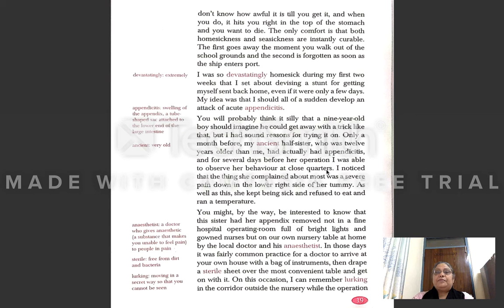Only one month before, he had seen his ancient half sister, who was 12 years older than him, suffering from appendicitis, and he had observed her behavior at close quarters. He had observed how much pain she was having, how she was not able to eat, how she was having high fever. All this he knew, so he thought that he would be able to do all this acting very nicely, so he developed this idea of acute appendicitis.